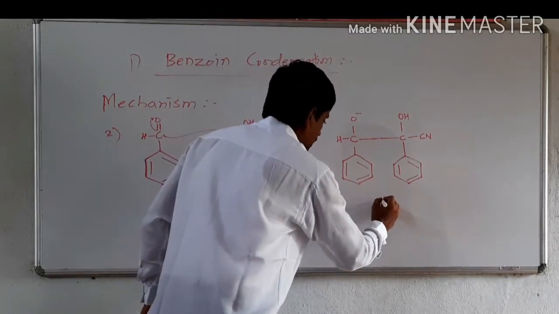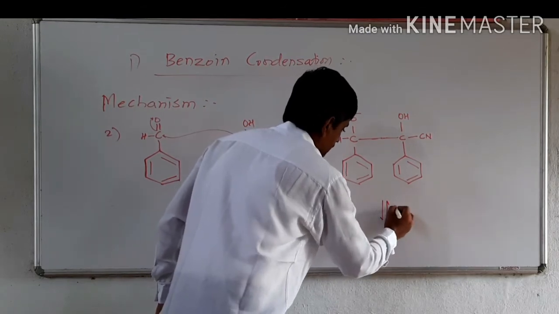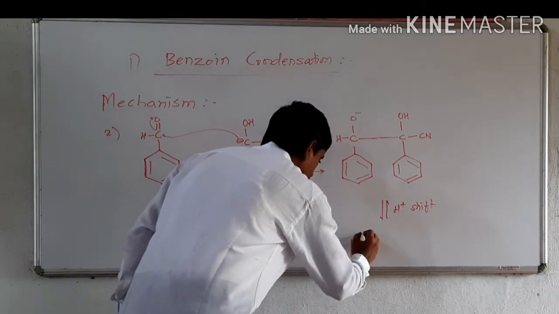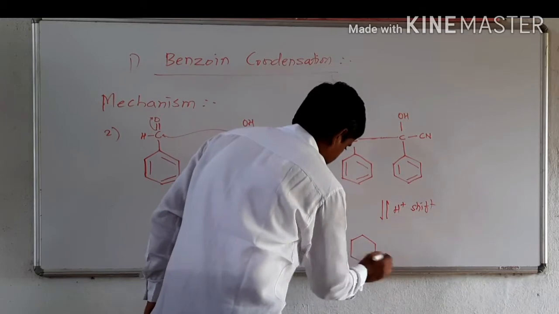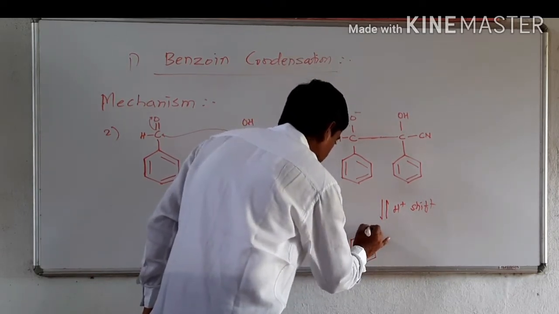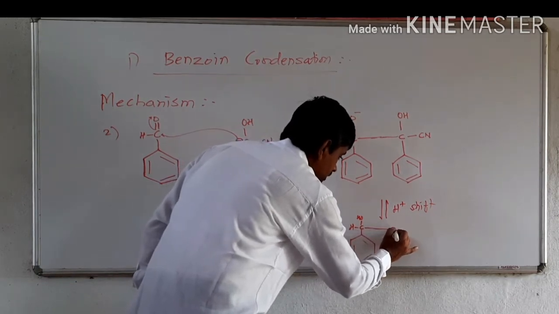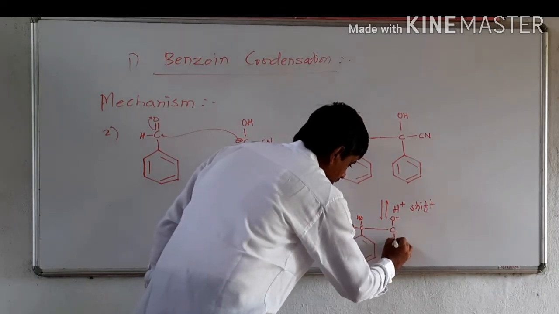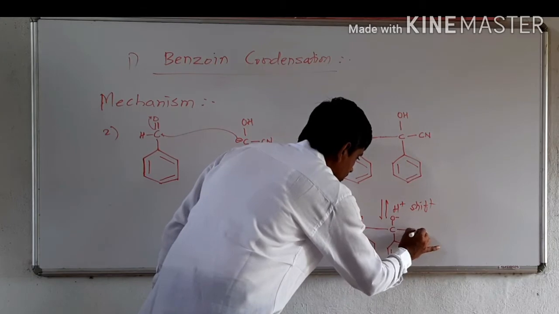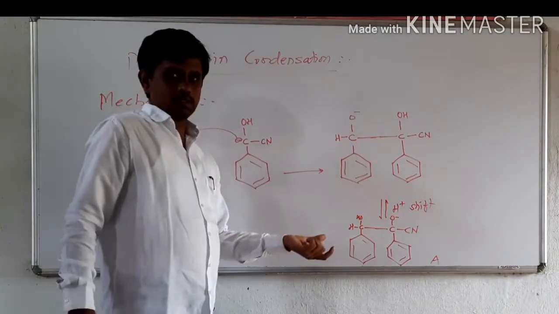Now a proton gets shifted from this oxygen to this oxide, an H plus shift, to give an intermediate.